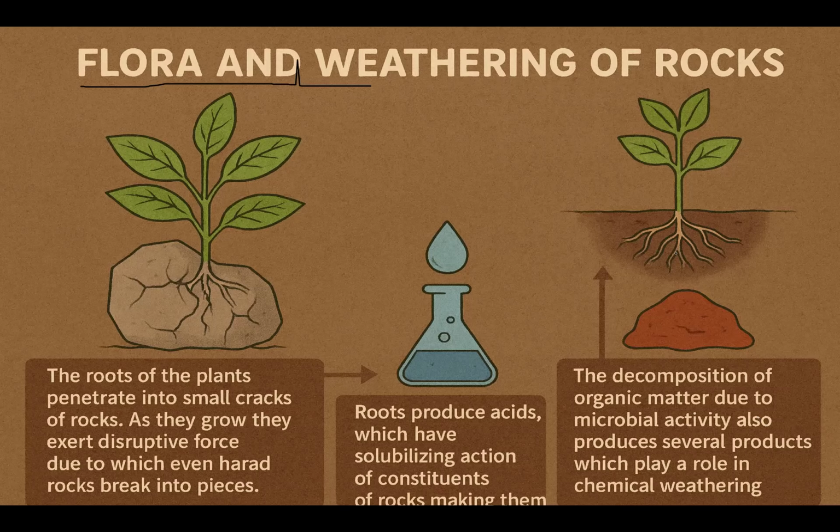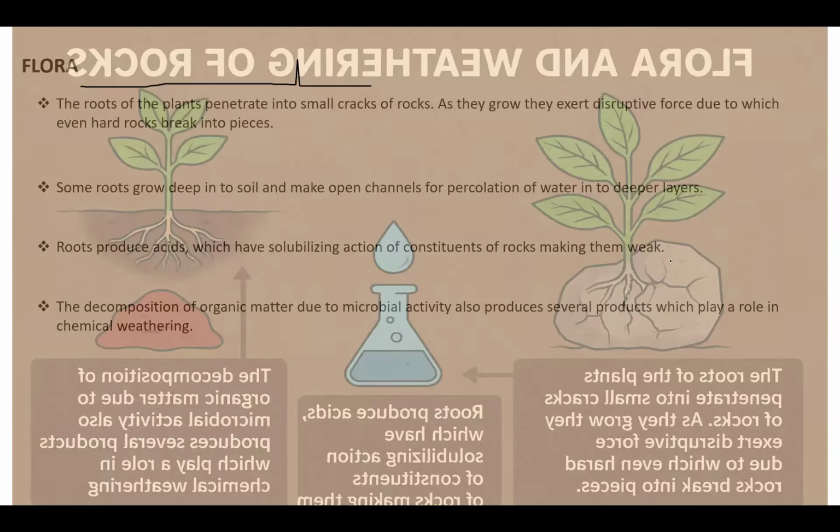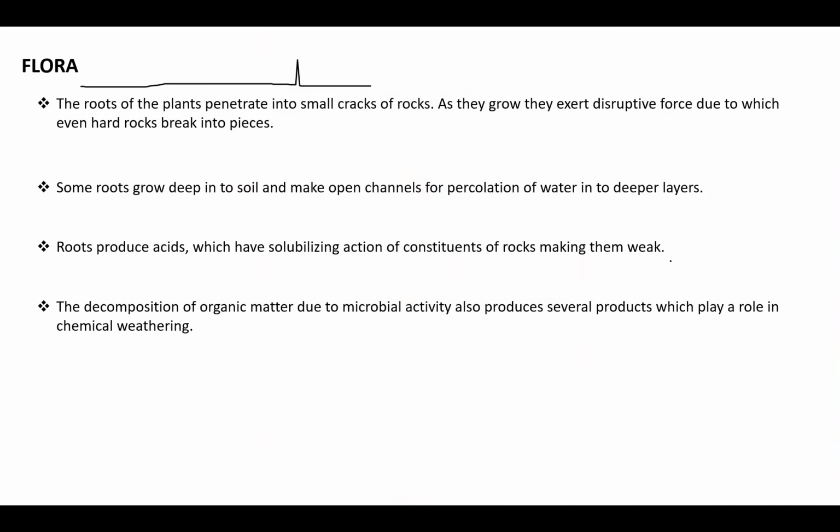Some weak or strong acids released by the decomposed plant body may pave the way for chemical weathering. This is how flora plays a major role in biological weathering. And this is your reading notes.